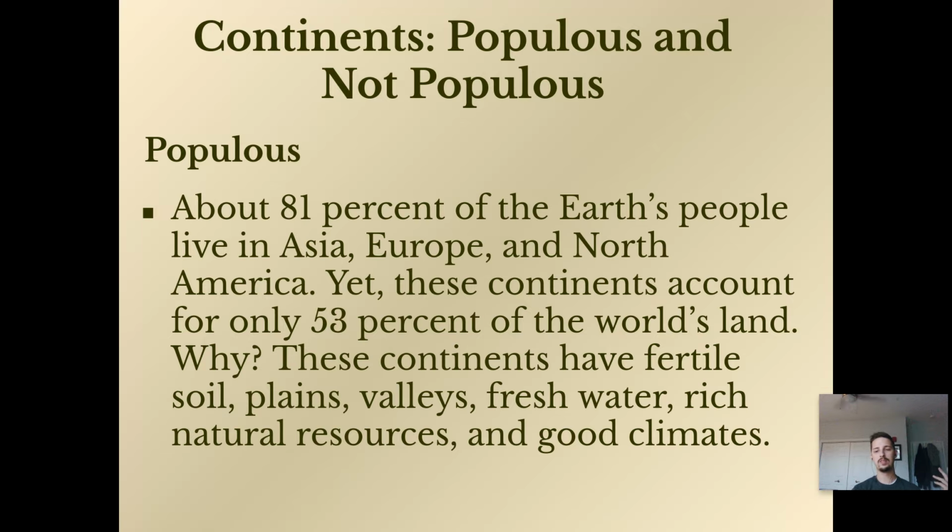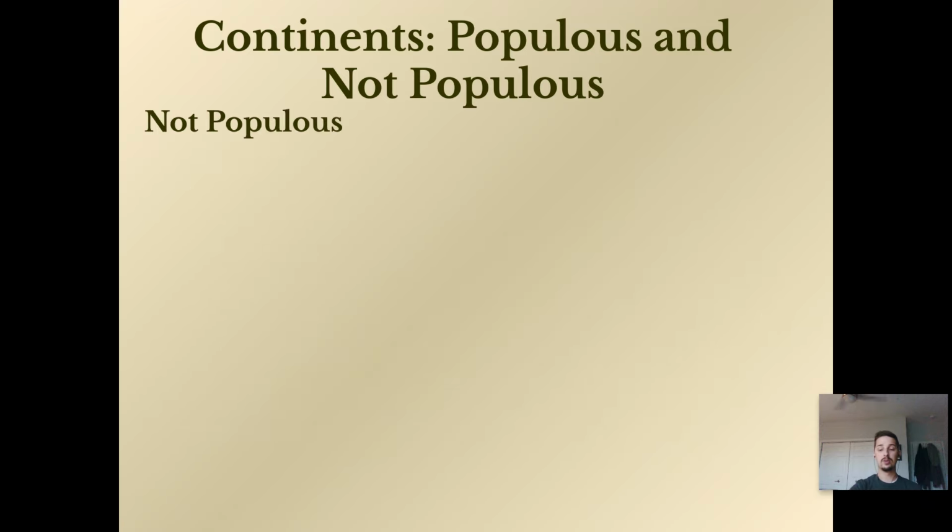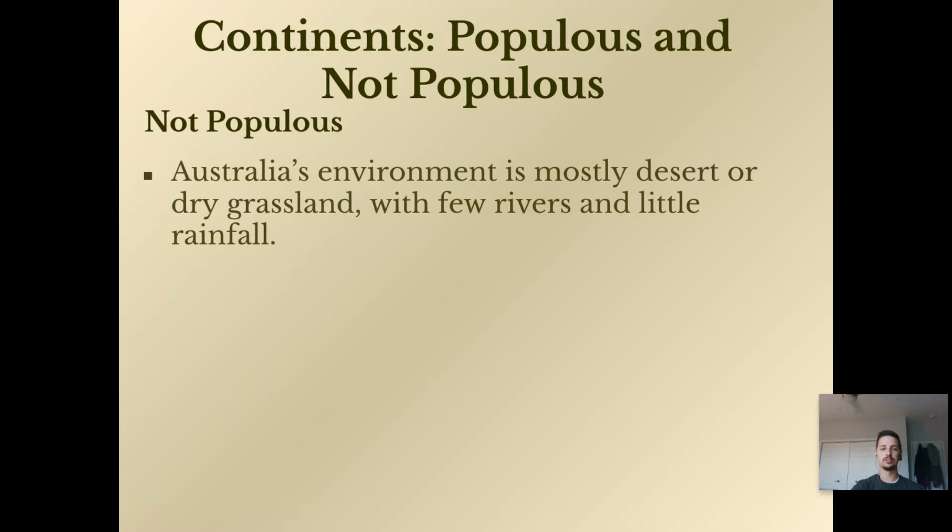Why is that? Well, if we look at the factors we just talked about a minute ago, these continents have fertile soil, plains, valleys, fresh water, rich natural resources, and good climates that sustain populations, right? So then we look at some not so populous regions, some continents. Australia, for example, its environment is mostly desert or very dry grassland with few rivers and very little rainfall.